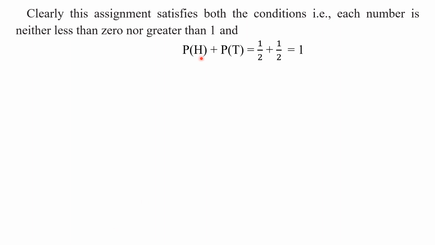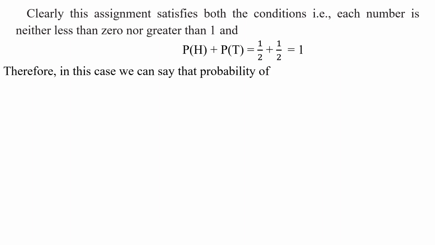Previously, we have discussed P of H is 1 by 2. Probability of getting tail is 1 by 2. So 1 by 2 plus 1 by 2 is equal to 1. Understood this equation, my children? Right. Therefore, in this case, we can say that probability of H is equal to 1 by 2 and the probability of T is equal to 1 by 2. Yes or no, my children?